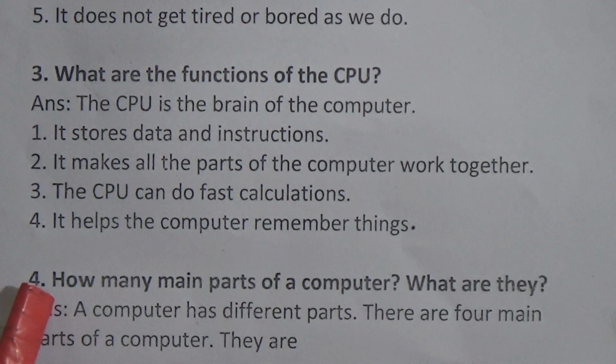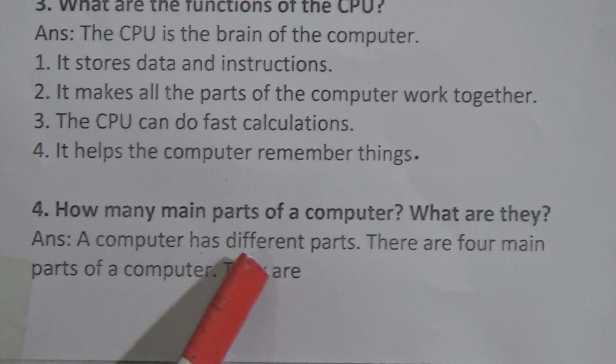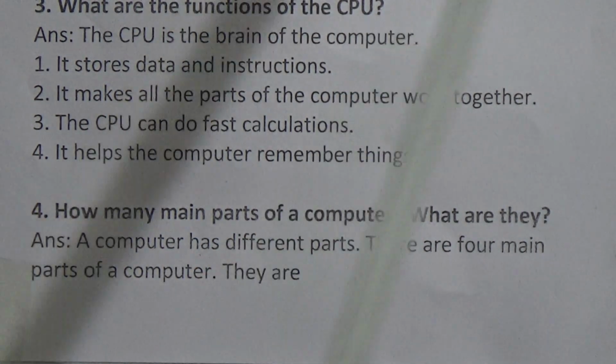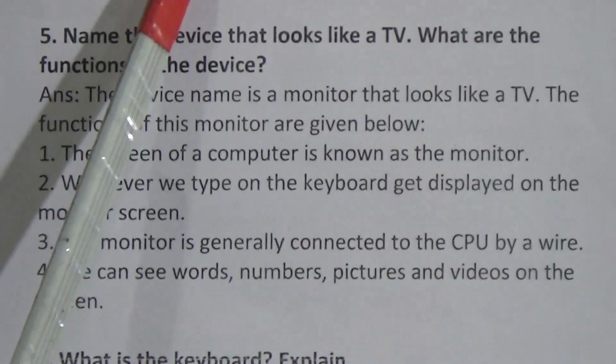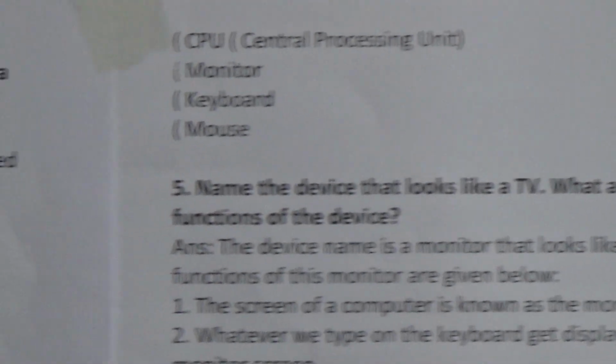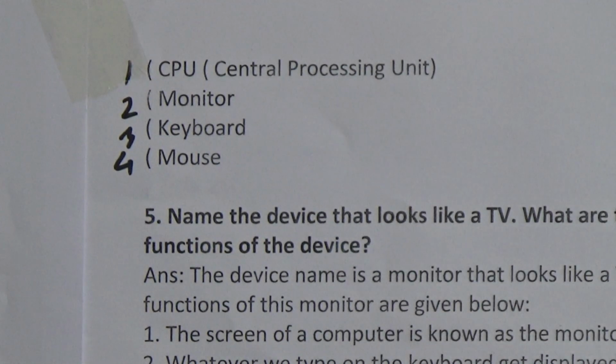Now we are going to question number 4. How many main parts does a computer have? What are they? A computer has different parts. There are 4 main parts of a computer: CPU, where CPU stands for Central Processing Unit, monitor, keyboard and mouse. 1, 2, 3 and 4.